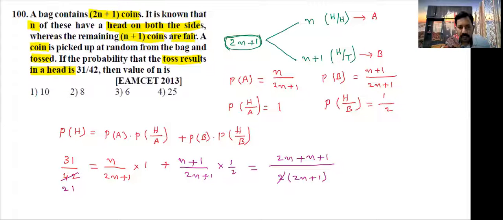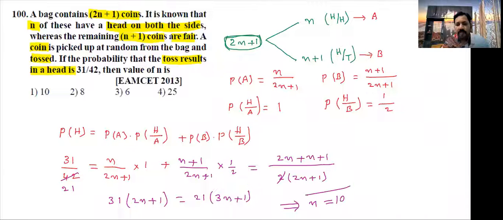Take cross multiplication: 31 into 2n plus 1 is equal to 21 into 3n plus 1. Now students, do the simplification. You will get n value 10, or go for the verification method.